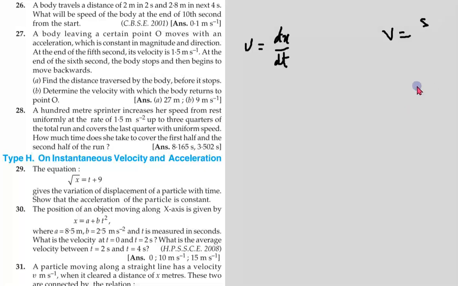Acceleration a is equal to the rate of change of velocity. So rate of change of velocity: change is dv, and rate means divided by time.